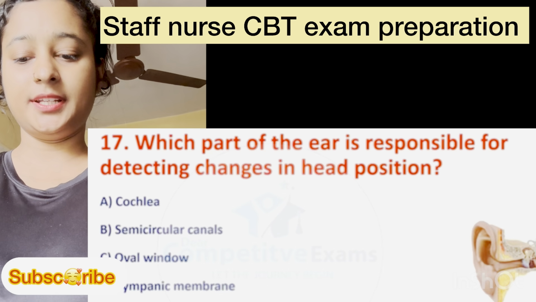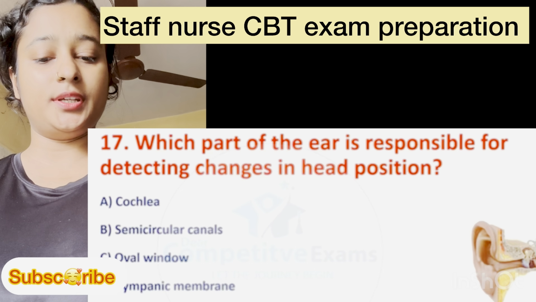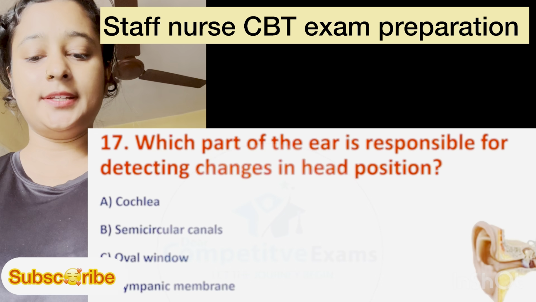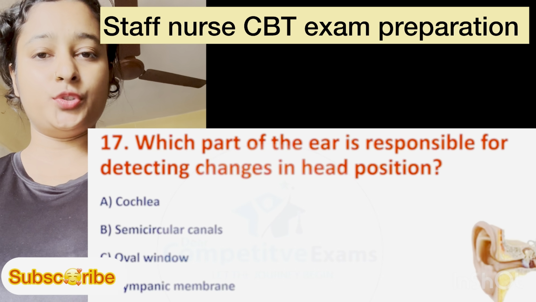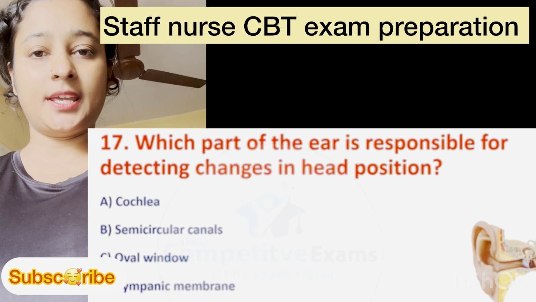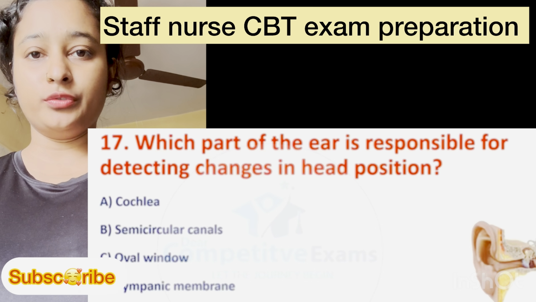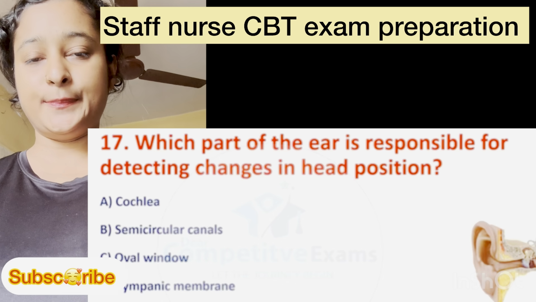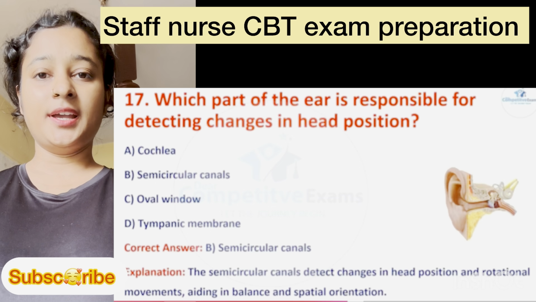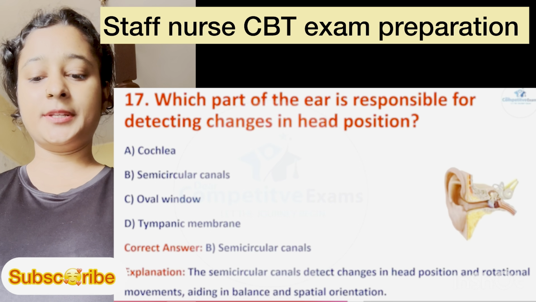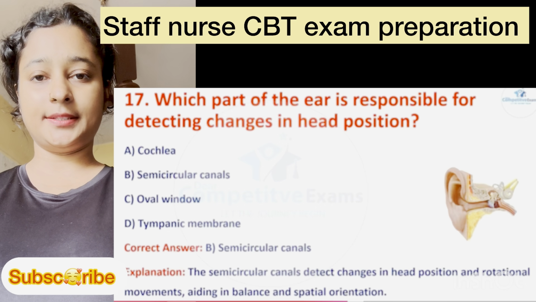Question number 17. Which part of the ear is responsible for detecting changes in head position? Option number A is cochlea, B is semicircular canal, C is oval window, and D is tympanic membrane. Here the right option is option B, semicircular canal.